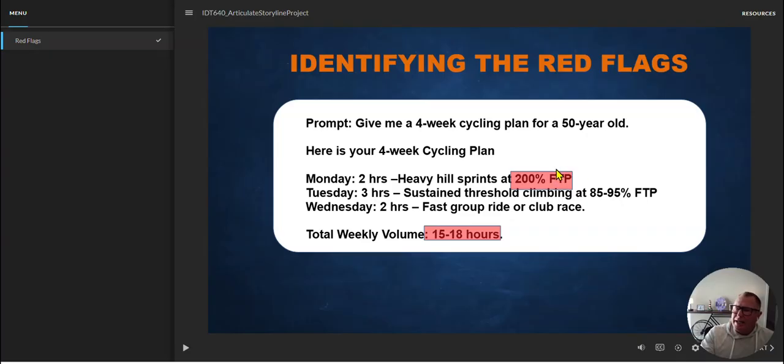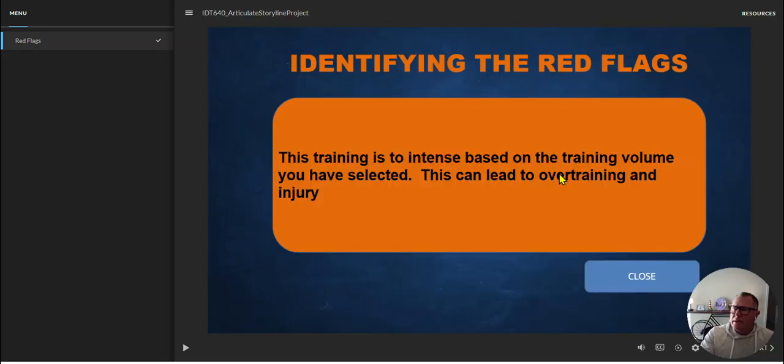These highlighted text boxes also point out specific danger zones. And when learners click on these, a text box appears to explain why these lead to overtraining.